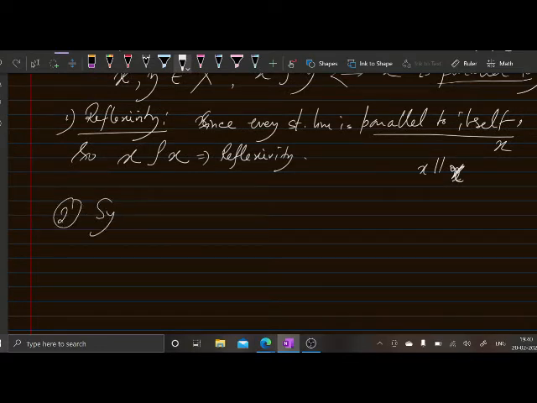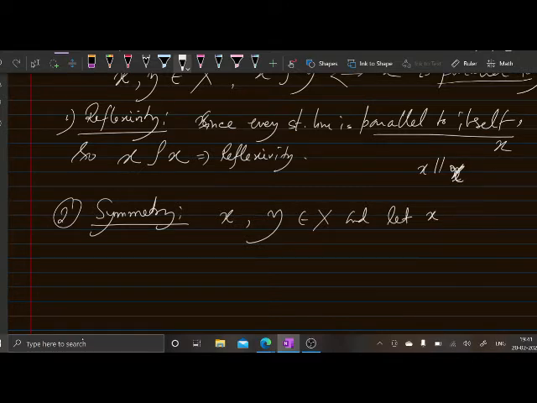So what does symmetry say? What does one do with this symmetry? Suppose you take two straight lines, one is x, another one is y, and let x be related to y, that is, x is parallel to y.